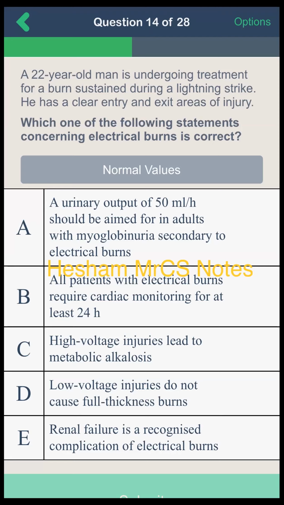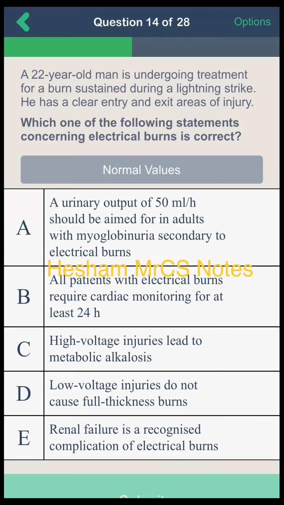Low voltage injury does not cause full thickness burn? It's not about the voltage, it's about the current, so there will be full thickness burn as usual. But renal failure is a recognized complication. That's true because of tissue hemolysis, so there will be renal failure. So I choose E. Yes, as you told, the myoglobinuria and rhabdomyolysis will cause acute tubular necrosis and acute renal failure. Yes, this is right.